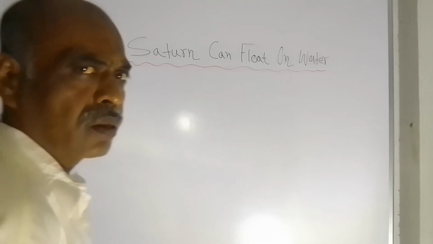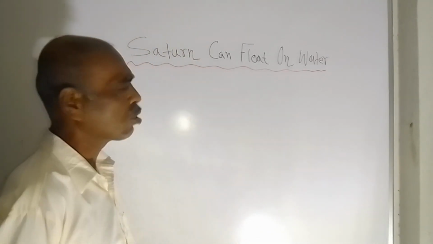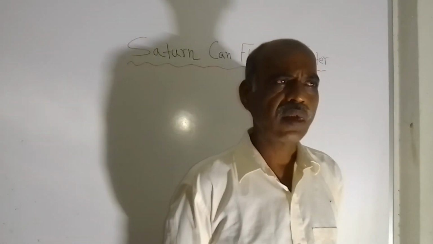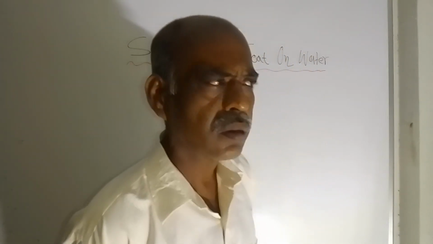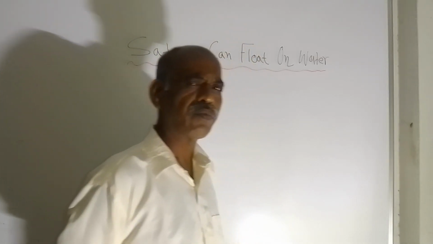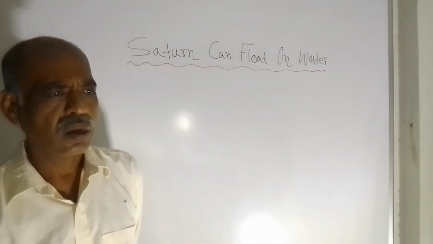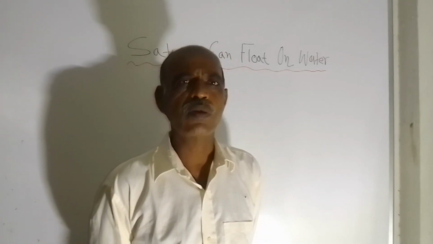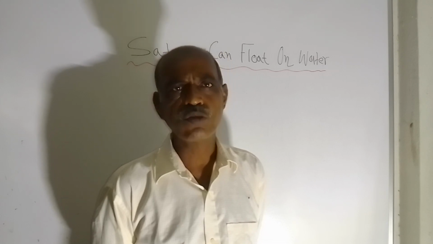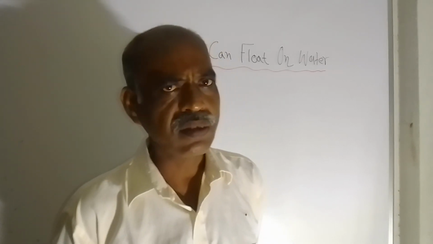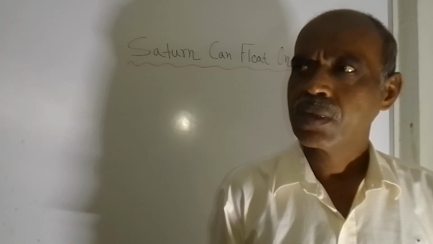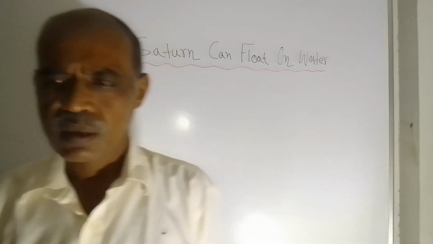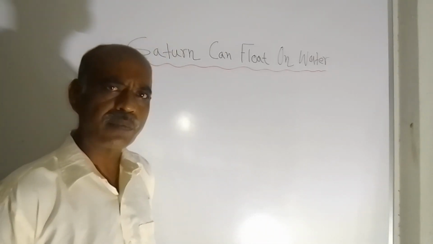Here you can see the topic: Saturn can float on water. It sounds astonishing. How is that possible, that Saturn can float on water? We know that Saturn is the second largest planet in our solar system. The largest one is Jupiter and the second largest is Saturn. Yes, it is larger than our planet Earth. Still, it can float on water. How is that possible? That is the question.